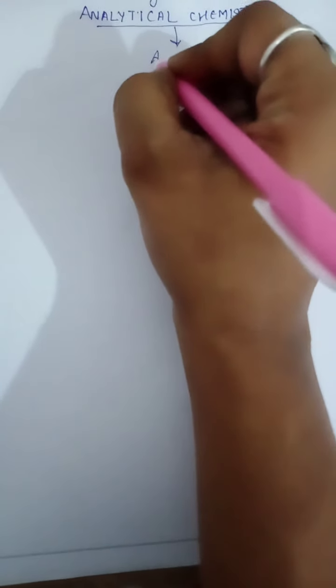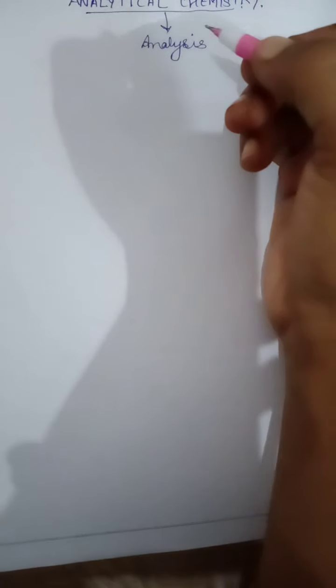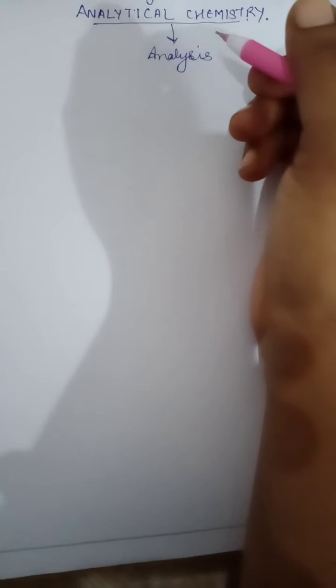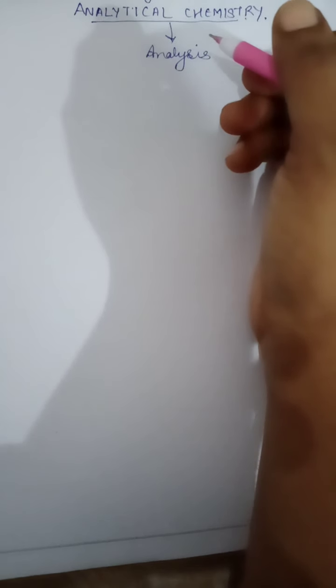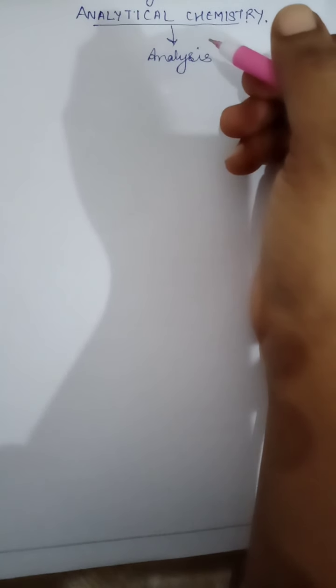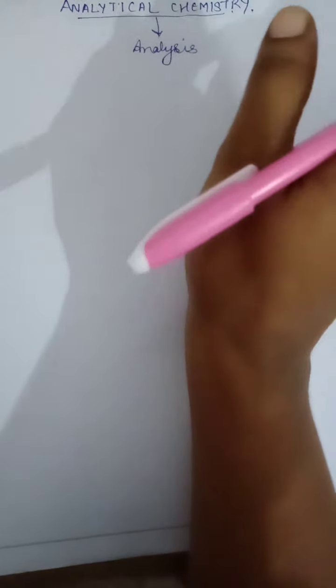Now what does analytical chemistry mean? Analytical chemistry deals with the analysis, that means determination of chemical components in a given sample. Whenever we say chemical components, we are talking about chemical compounds.